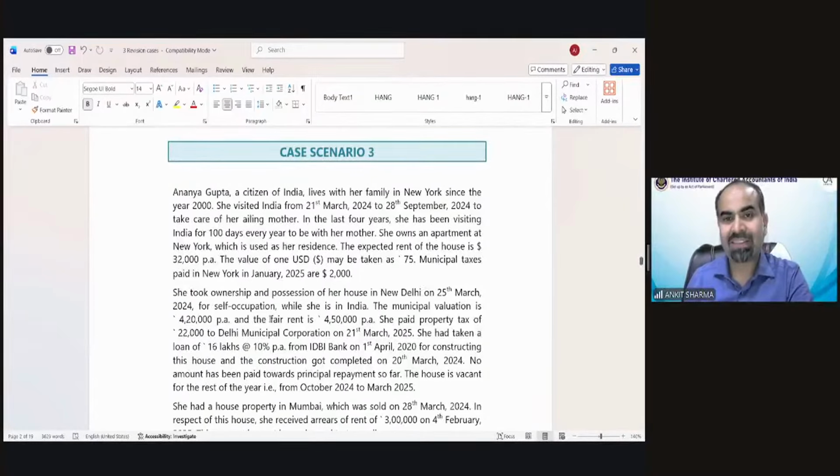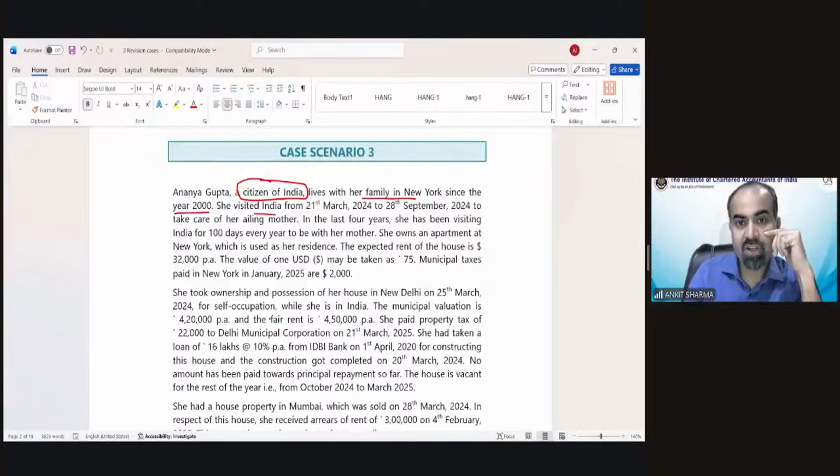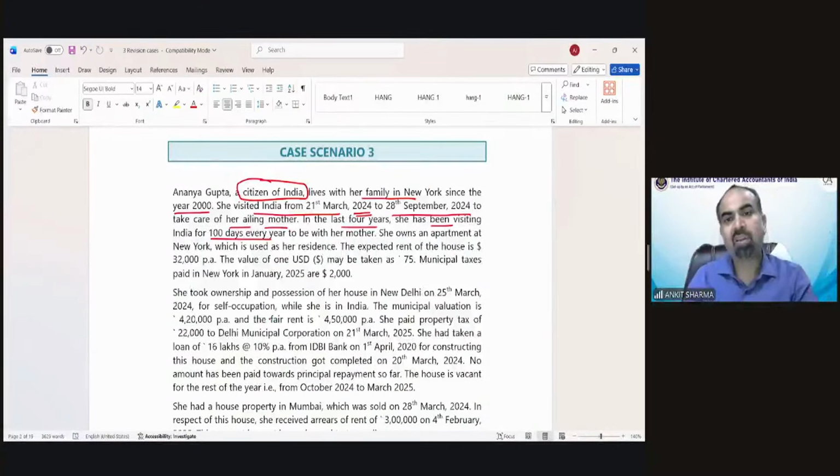Ananya Gupta, a citizen of India, lives with her family in New York since the year 2000. So she's a citizen of India. It has been given in the question. But she permanently resides outside India. She visited India from 21st March 2024 to 28th September 2024 to take care of her ailing mother. In the last 4 years, she has been visiting India for 100 days every year to be with her mother.